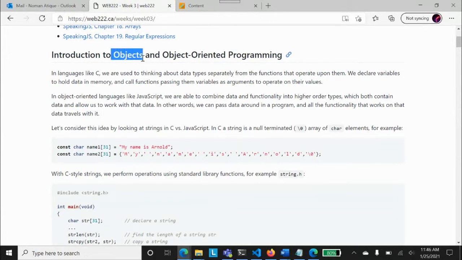I'm expecting at least that you know what object-oriented programming is in general. Please correct me if I'm wrong in the chat window. Do you have a concept of object-oriented programming in general? Okay, I've got a few messages. That's very good, Alex, Mark, because you are studying that object-oriented course. So you know that we create objects for the classes.